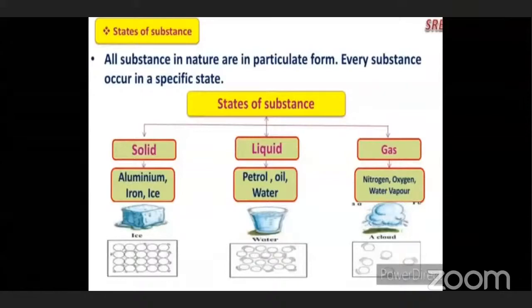Okay. Now the third state of substance is what? Gas. And what examples of gases have I given here? Nitrogen, oxygen, and water vapor. So these are the gases given here. Now can you give me some examples of other gases? Hydrogen, very good. Cloud? Carbon dioxide. Okay, carbon dioxide, hydrogen. These are all gases.